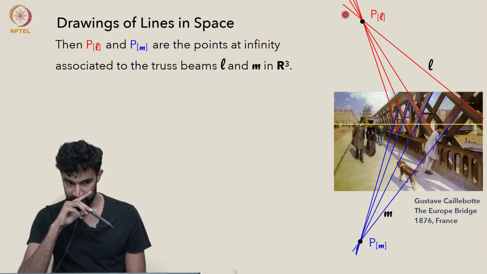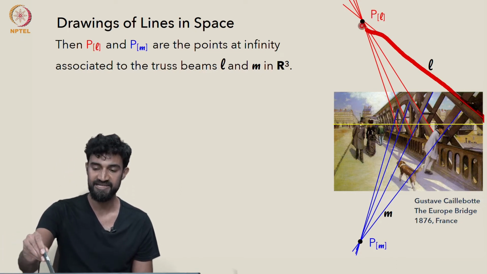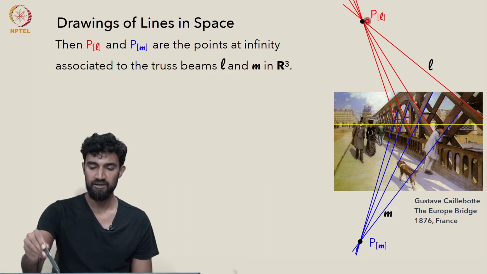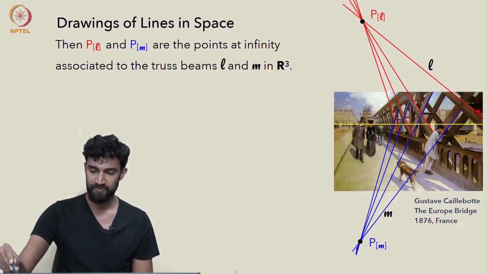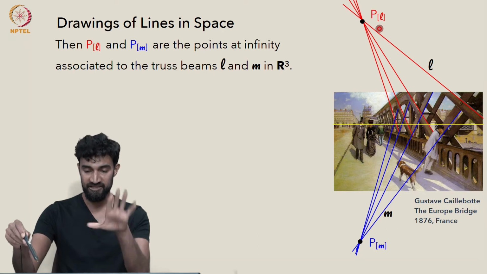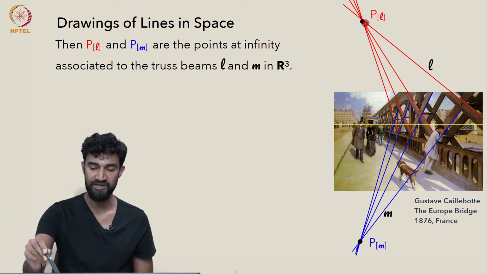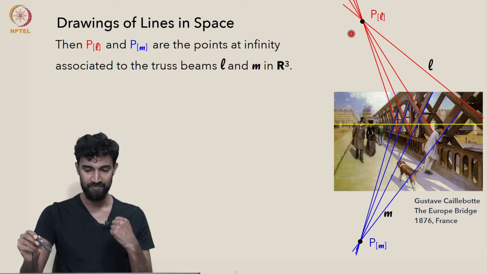Well, in this case, the point at infinity associated to L has as its image this vanishing point, this point here. So we see the image of PL right here. And indeed, all of these red lines, although they're parallel in space, share this point at infinity PL, and in the picture plane they appear to converge to this vanishing point, which is the image of PL.